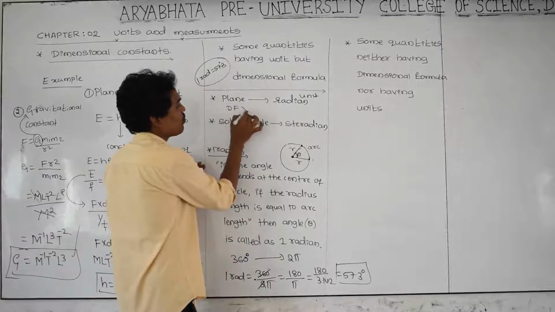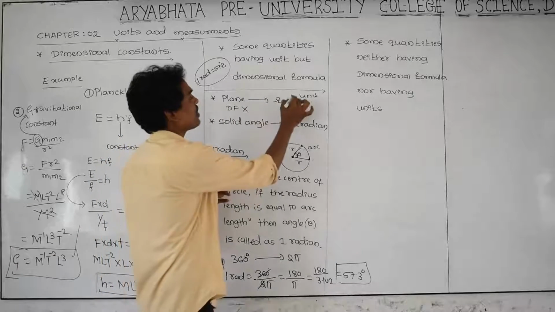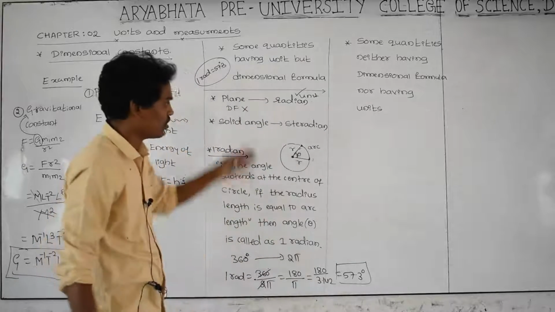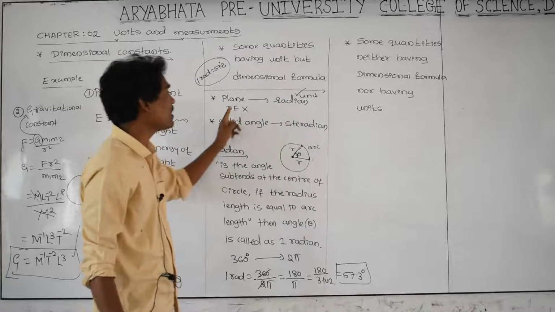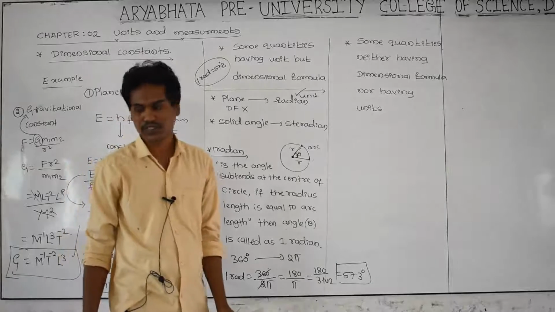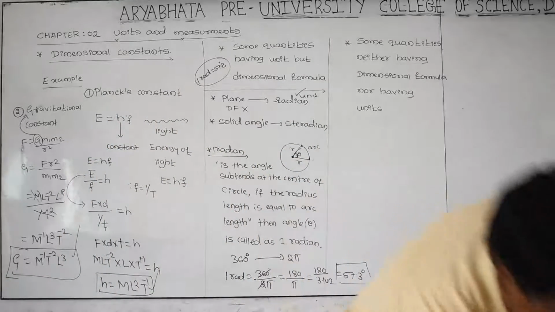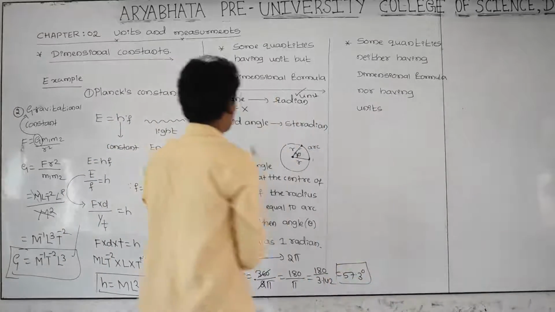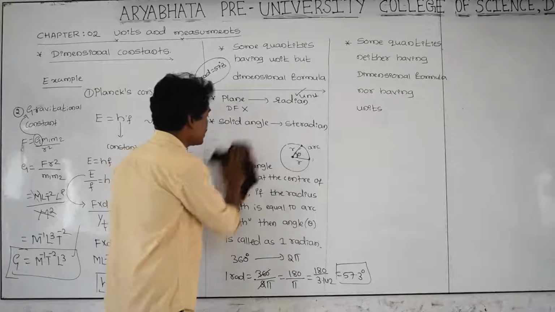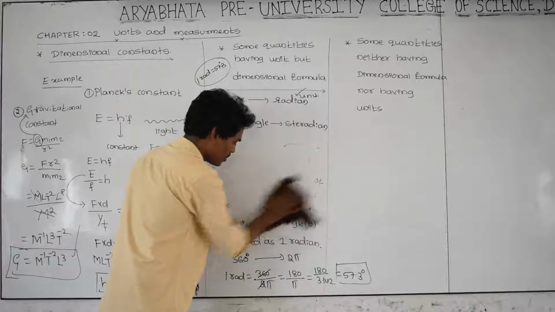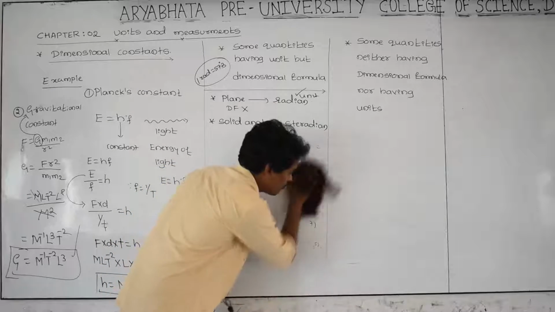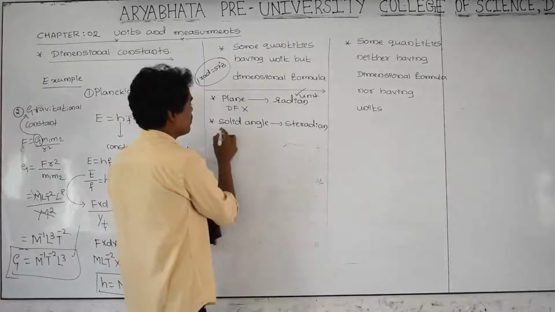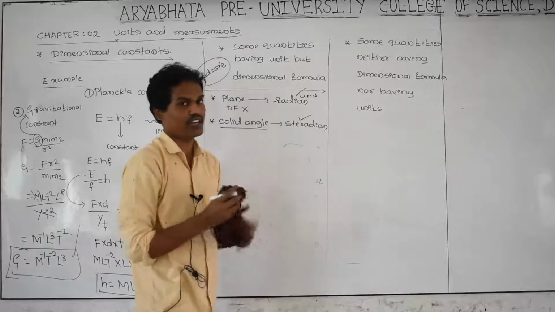It does not have a dimensional formula, just a unit. Please remember, plane angle has a unit but not a dimensional formula. And like that, one more is there: solid angle. What is solid angle? We can see. The SI unit of solid angle is steradian.